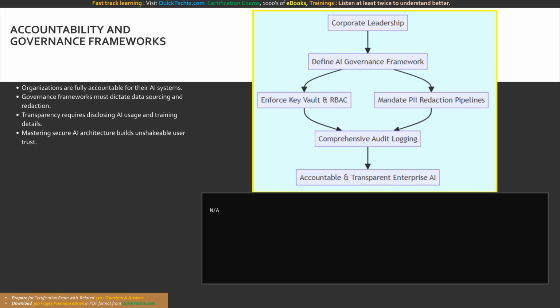Because of this reality, it is absolutely imperative for organizations to define, implement, and rigorously audit a strict, comprehensive framework of governance. This governance framework must explicitly dictate exactly how data is sourced, how sensitive PII is continuously redacted, how cryptographic secrets are managed via Key Vault, and how RBAC is aggressively enforced across the entire AI software development lifecycle. Furthermore, organizations must practice absolute transparency, clearly disclosing the use of AI to consumers and describing the nature of the data it processes, while simultaneously protecting confidential intellectual property.